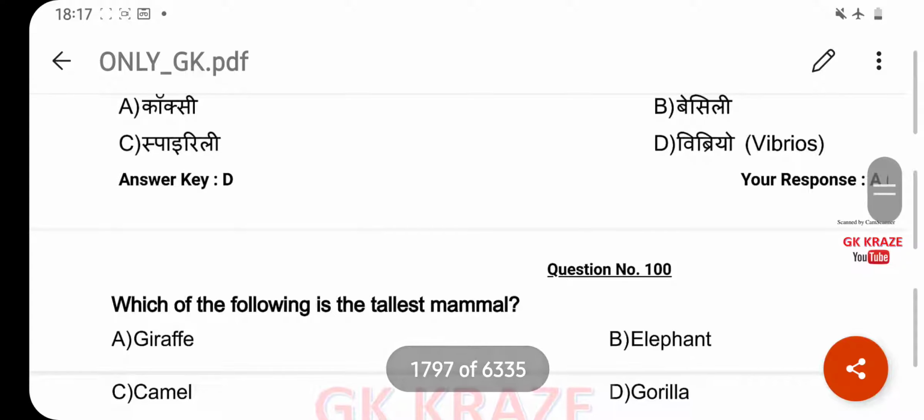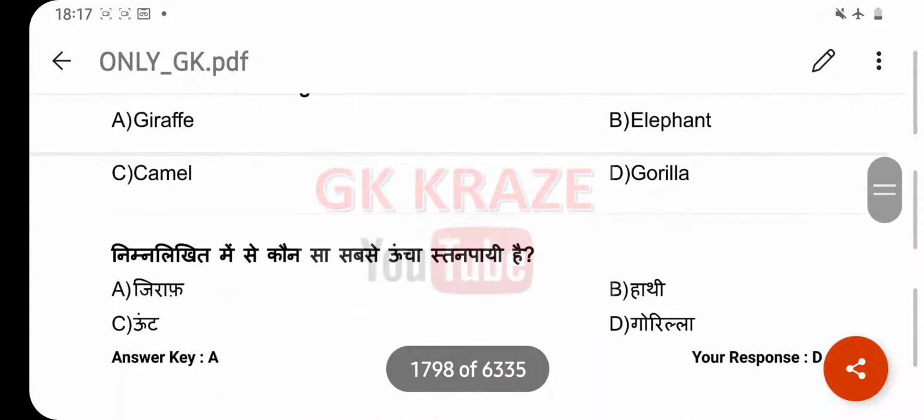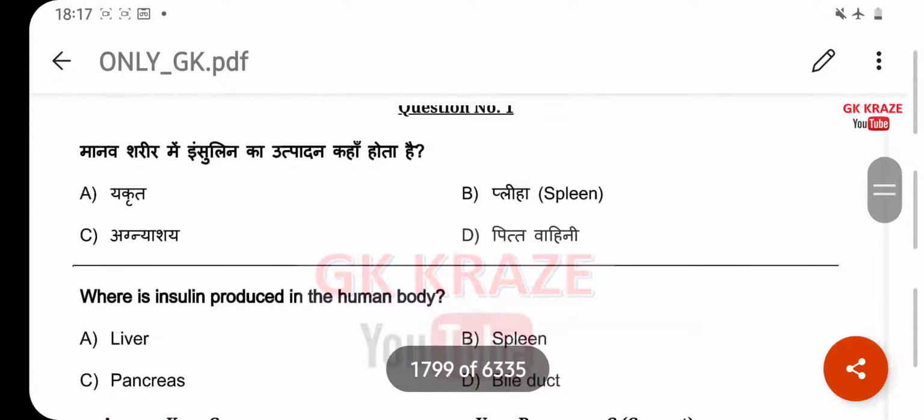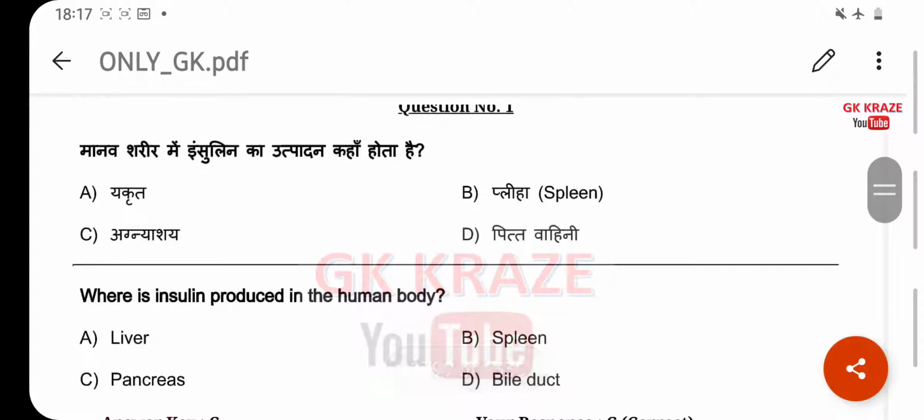Which of the following is the tallest mammal? Your right answer is giraffe. Option A. Where is insulin produced in the human body? Your right answer is pancreas. Option C.